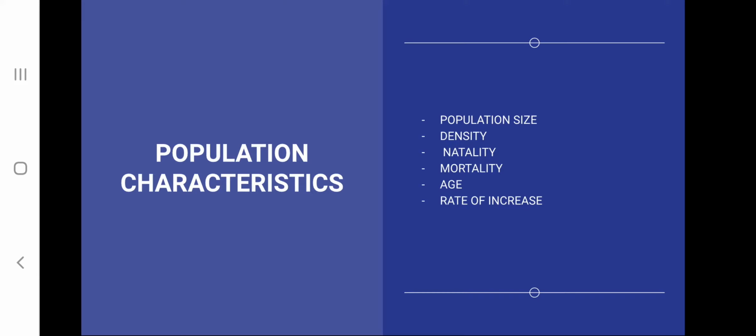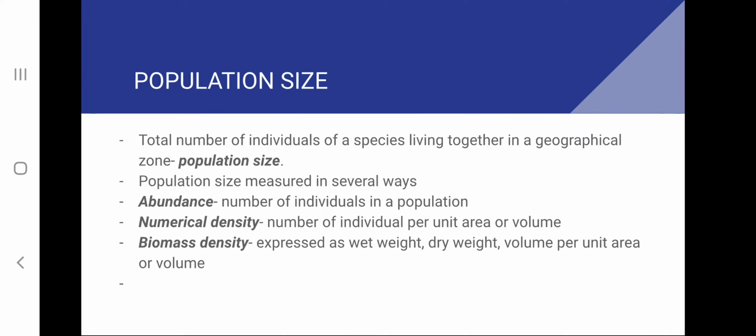Moving on to the characters of population, we are going to discuss population size, density, natality, mortality, age, and rate of increase. Population size. Population size is simply the representation of the number of individuals of a species which are present in a geographical zone. And it is simply representing the number of species which are present in a particular zone. And this can be measured in several ways. The three different ways to measure population size are as follows.